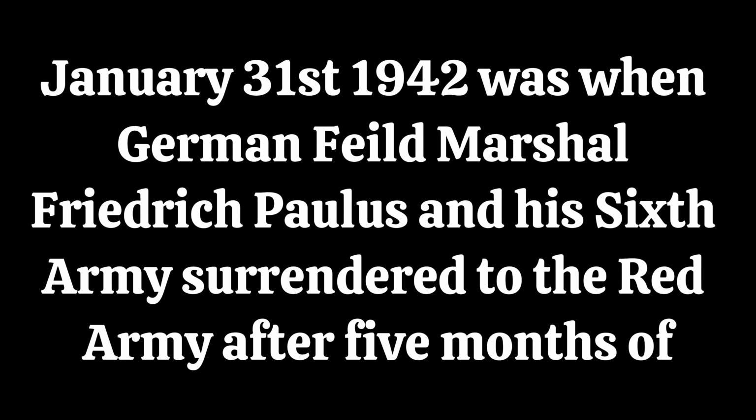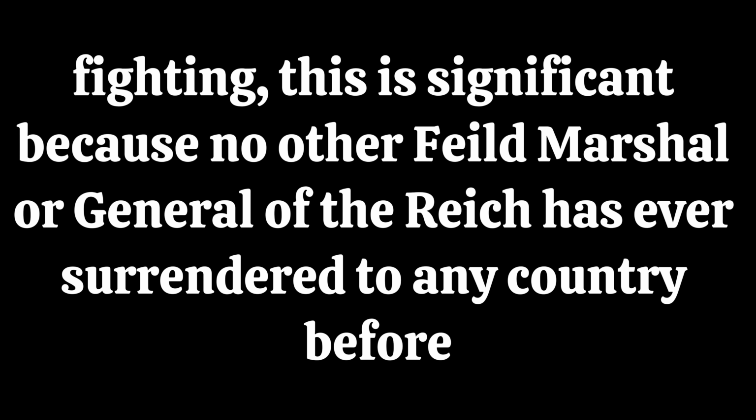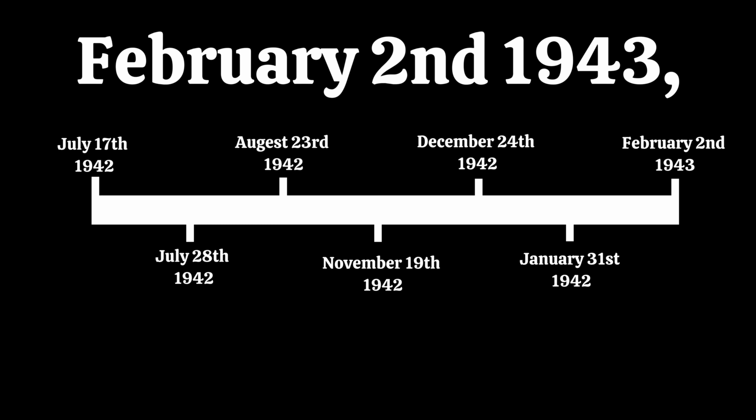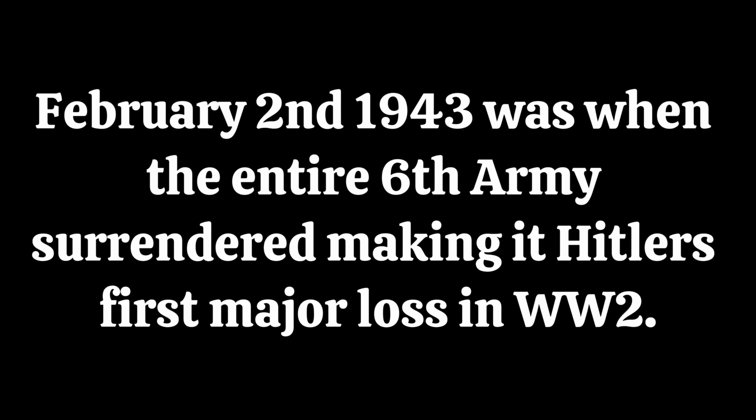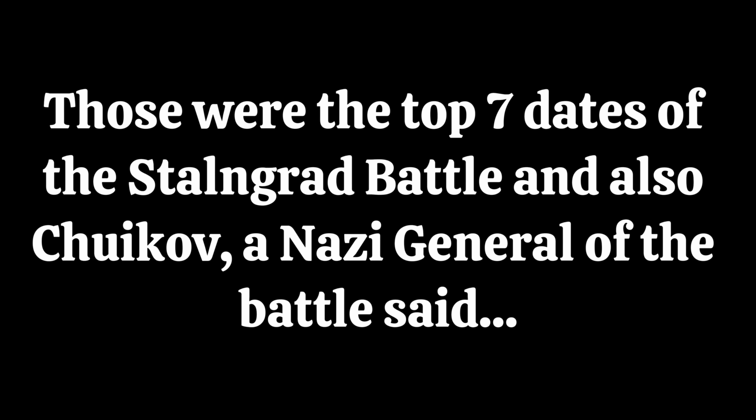January 31st, 1942 was when German Field Marshal Friedrich Paulus and his Sixth Army surrendered to the Red Army after 5 months of fighting. This is significant because no other Field Marshal or General of the Reich has ever surrendered to any country before. Moving on to the next date, February 2nd, 1943. February 2nd, 1943 was when the entire Sixth Army surrendered, making it Hitler's first major loss in World War II.